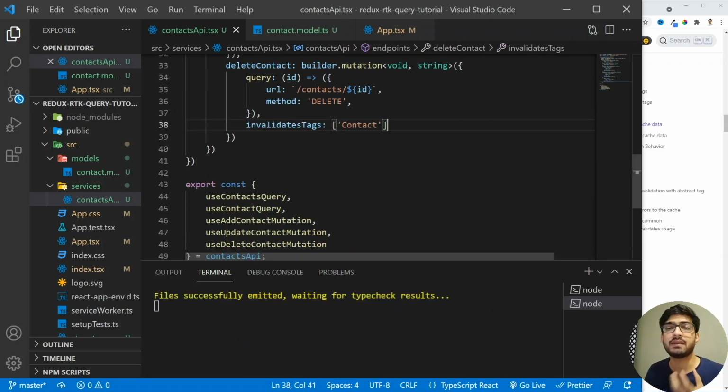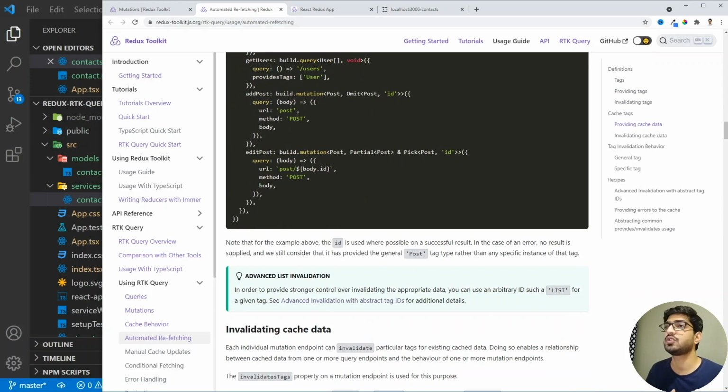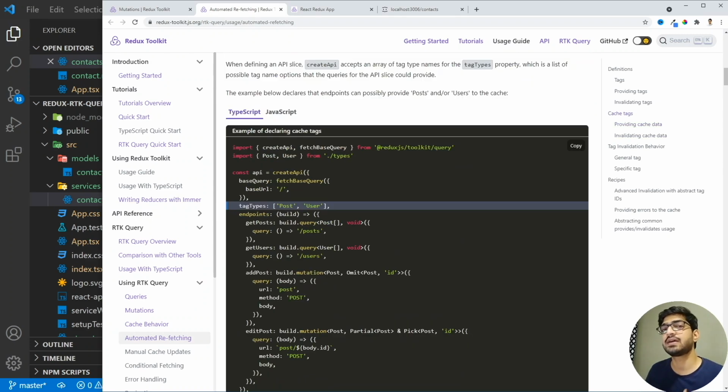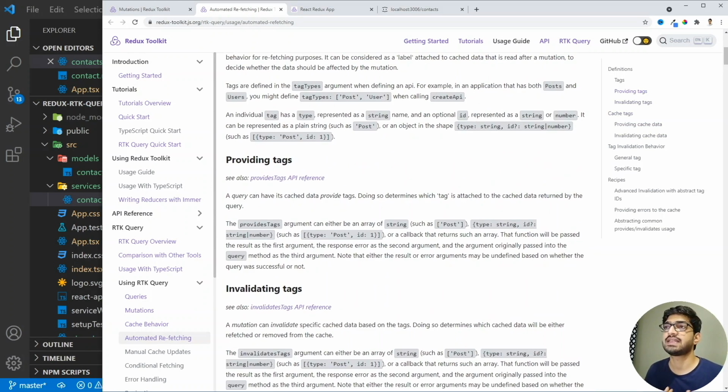And if we want to read about the invalidate tags, then you can read it here. It's very similar to the provides tag. The only difference is you use the provide tags when you make the query, but you use the invalidating tags when you actually use the mutations.